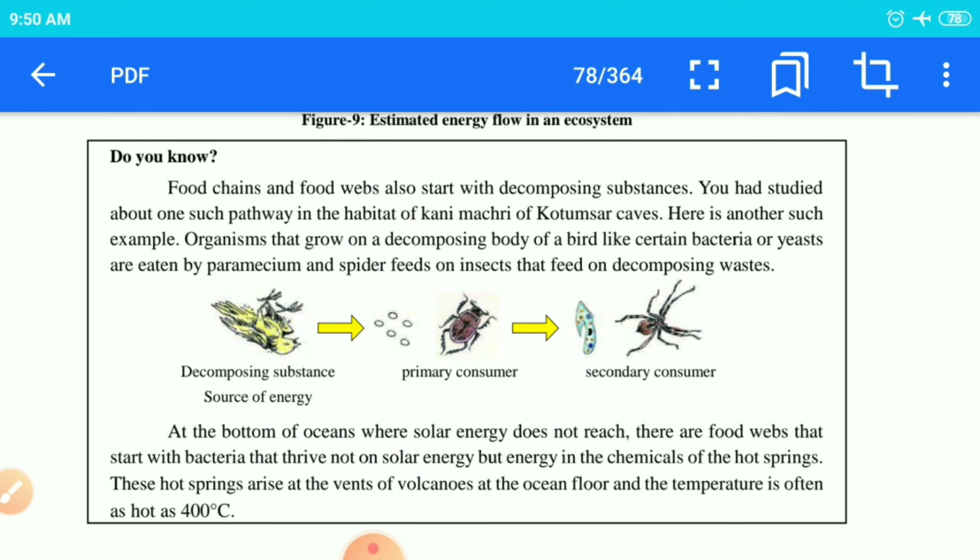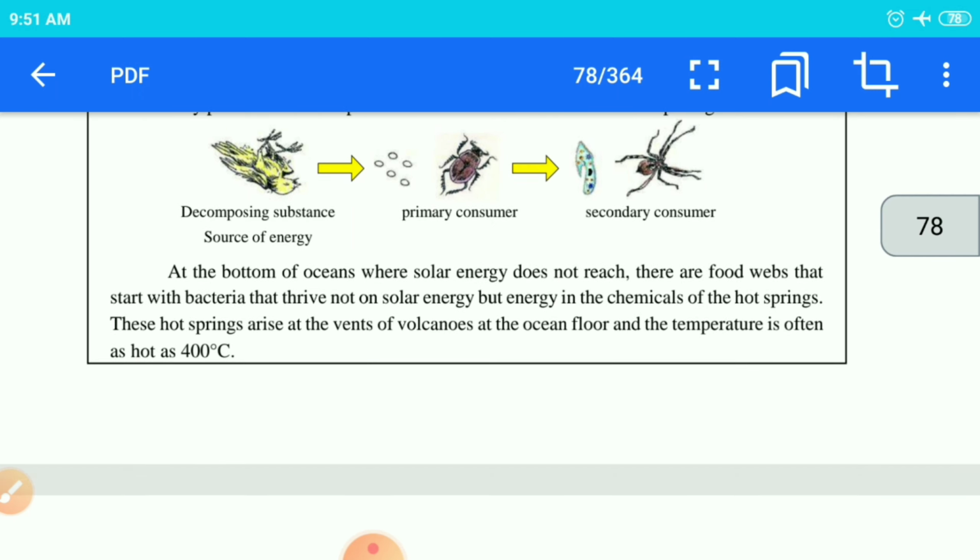Okay children, here, in the food chain and food web, it can also start from the decomposing substances. As I had told you about the Qutub Misar cave, that is the Kani Machli. So they are utilizing the decomposers only as a food product. So it is not necessary that the food chain is only going to start from the producers. It may change. Okay children.